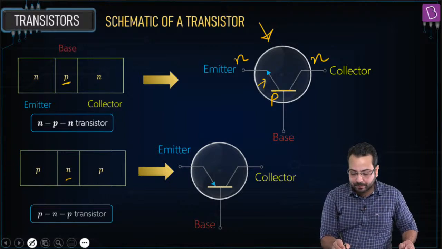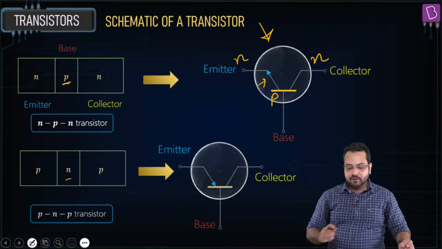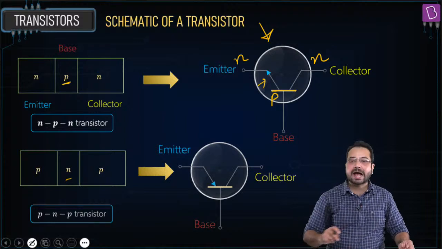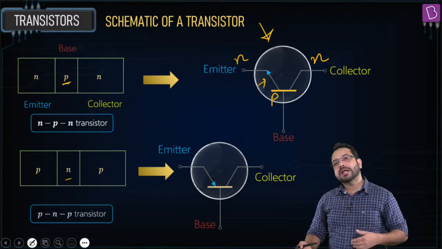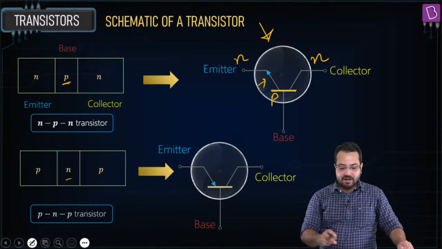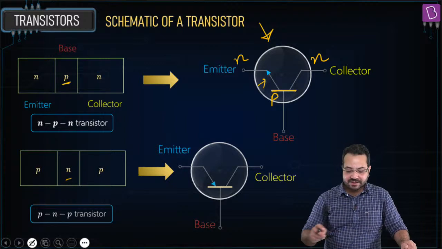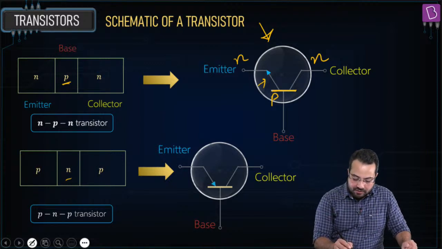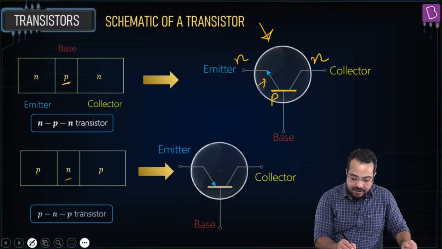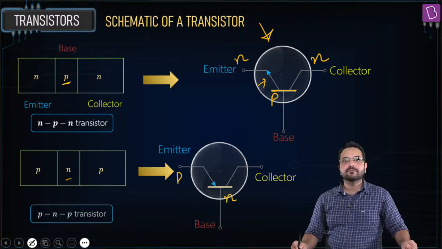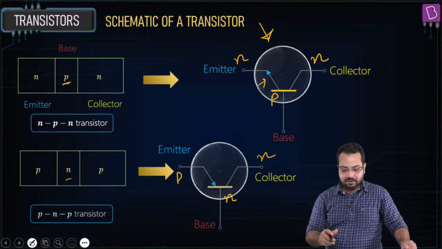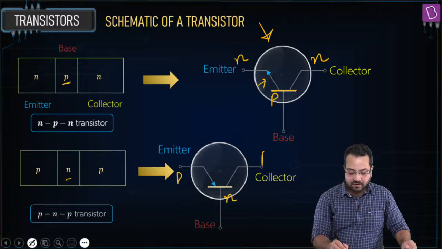This is always the base. There can be confusion between emitter and collector, but the arrow is going to be either from the emitter or towards the emitter, and the direction of current is always going to go from P to N. So this becomes an NPN transistor. Here the direction of current is like this, so it is going to go from P to N. So this becomes a PNP transistor.